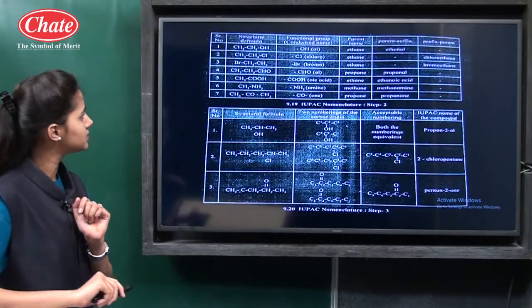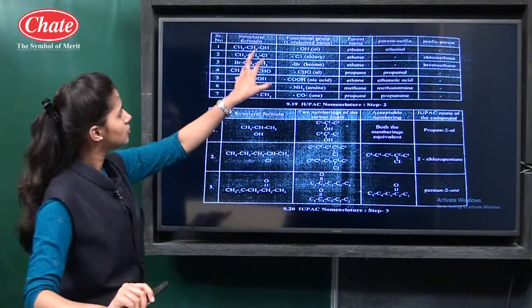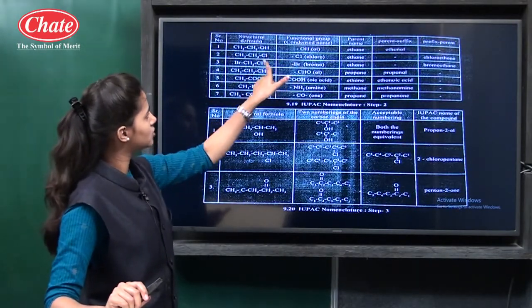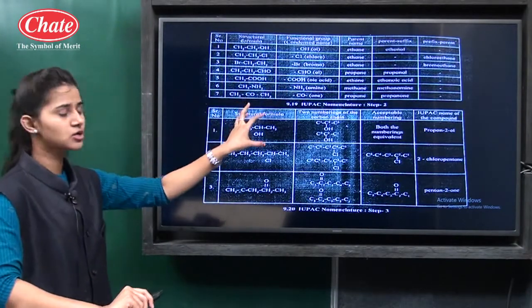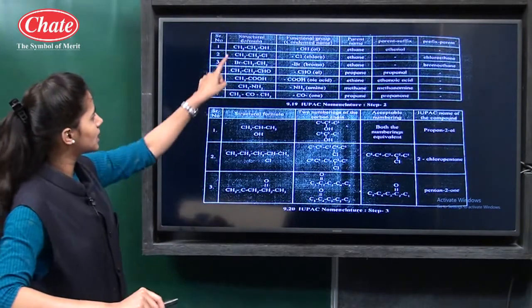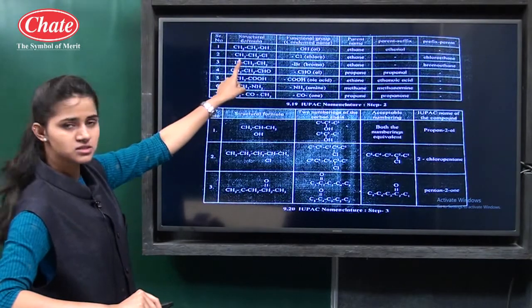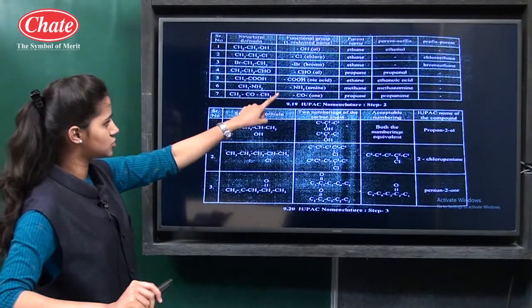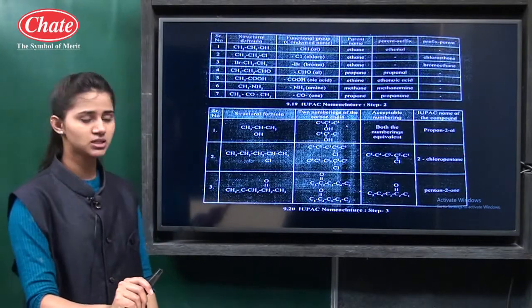Then see, compounds and their names are given. For alcohol functional group, ol is there. For chlorine, chloro. For bromine, bromo. So for particular functional groups, what suffix or prefix is used? It is given. The name of this compound is ethanol. Then this is bromoethane. Here suffix, here prefix is there. Then CH3NH2, suffix is amine. So the name of the compound is methanamine.